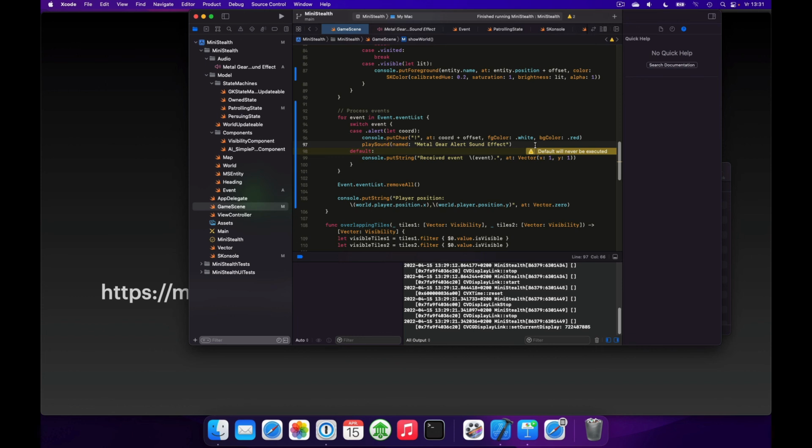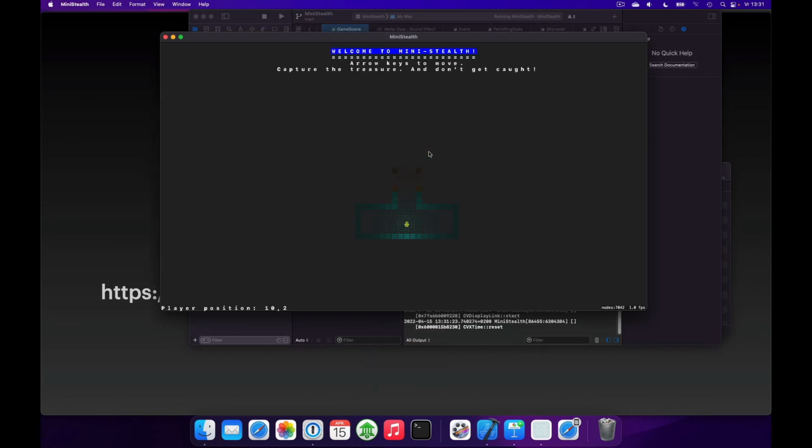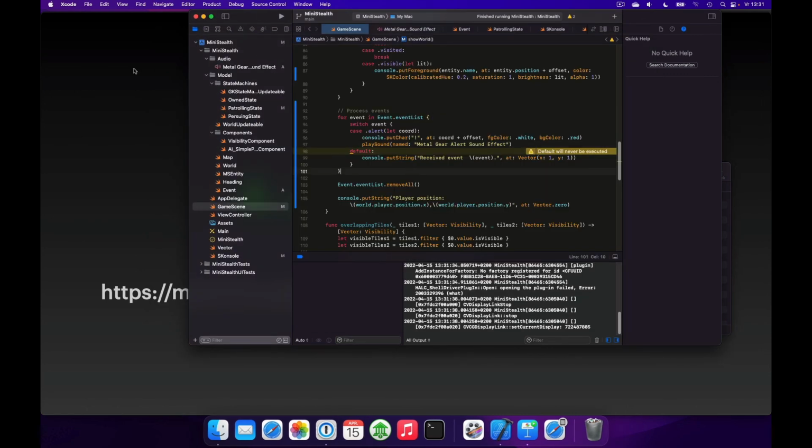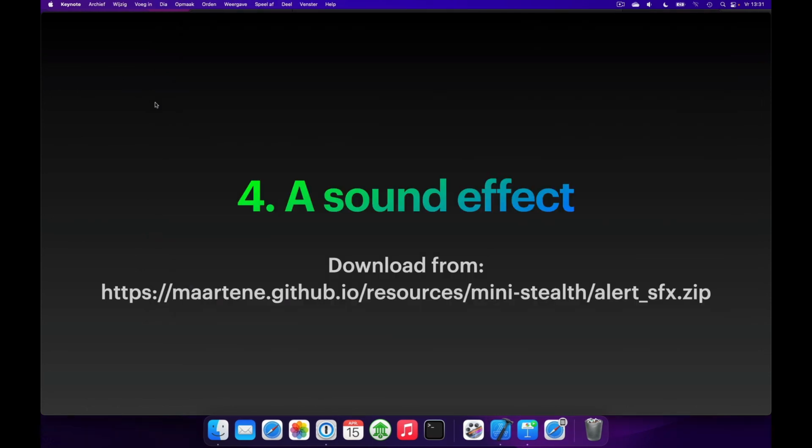So let's see if this works. Let's run. So we walk around, we get spotted, and the sound is played. Let's try this again very quickly. And that's that for adding sound effects. So that's pretty easy in SpriteKit, because you can just create an action that plays a sound from a file.